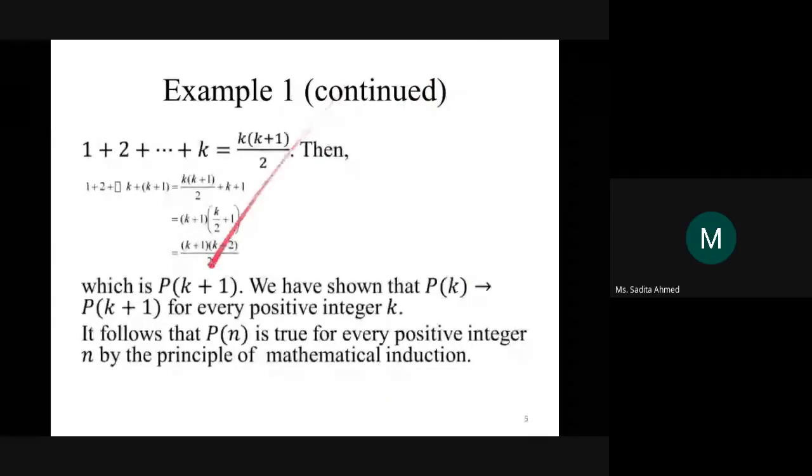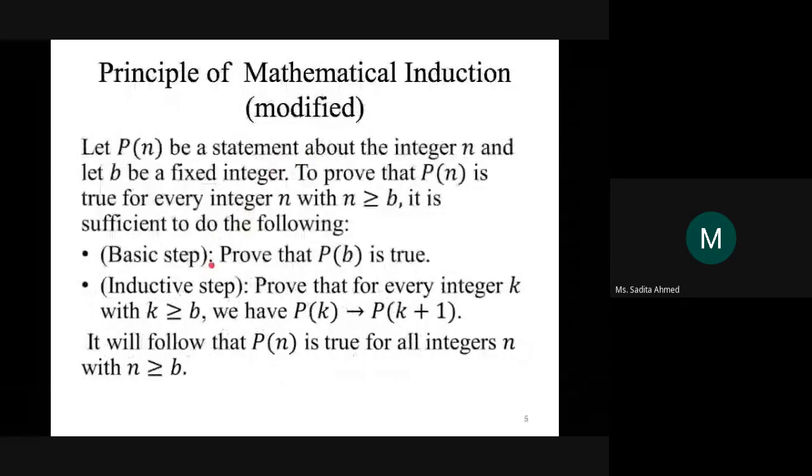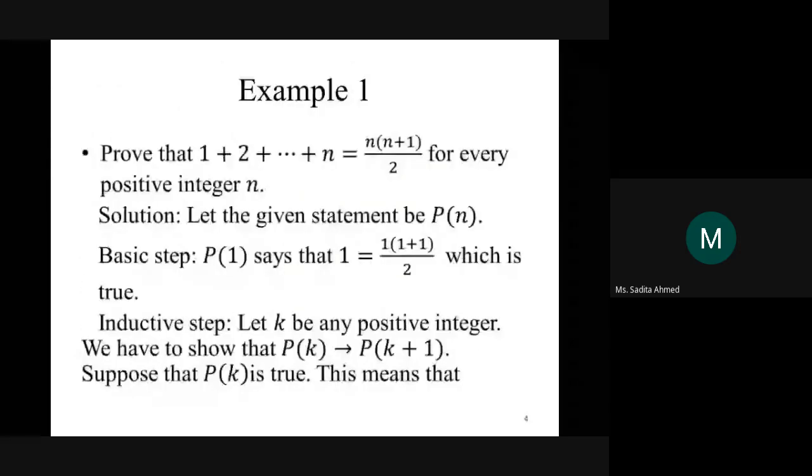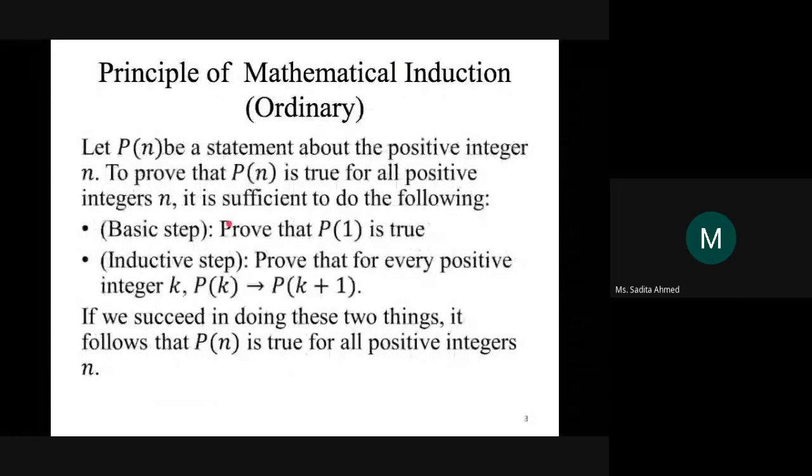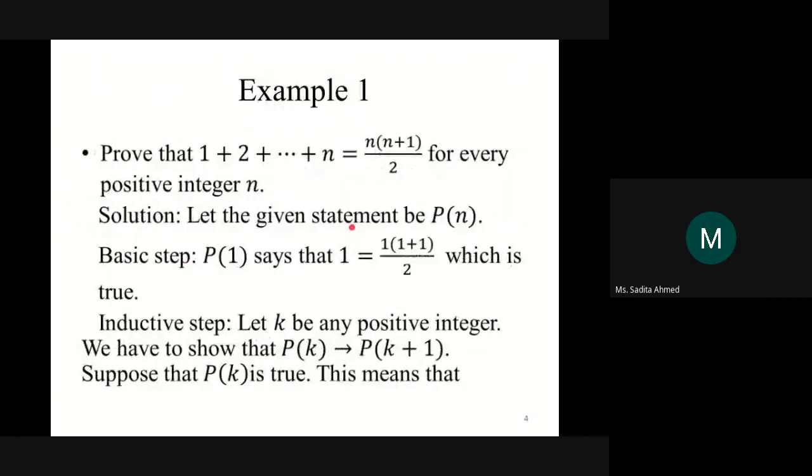Okay, so another way of looking at mathematical induction. Remember, in the basic step, you have to prove it for the lowest value. Here, for example, in case of ordinary induction, in the basic step, we prove it for 1. Why? Because in this case, the lowest value of n is 1. So you prove it for 1 because the lowest value of n is 1. But the basic step, however, is to prove it for the lowest value.